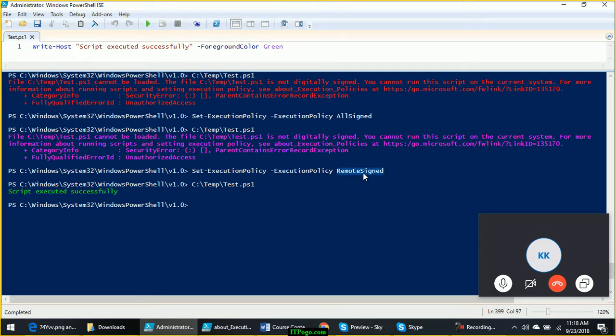Any script which is coming from internet should be digitally signed. When a script is digitally signed, you can be 100% sure that the script will not have any malicious code, or it is not coming from a hacker or any attacker, because digital signing certificates, the code signing certificates, will not be issued to individuals or attackers or any hackers. Those are issued to the companies. That is why people trust these certificates. Got it?